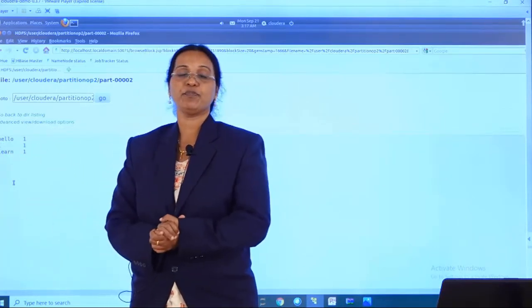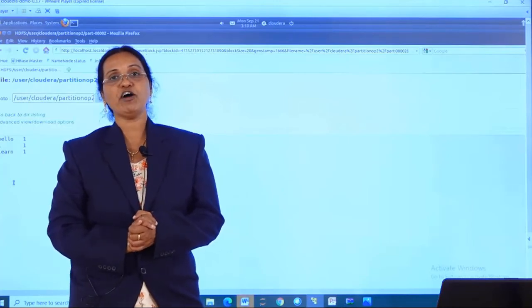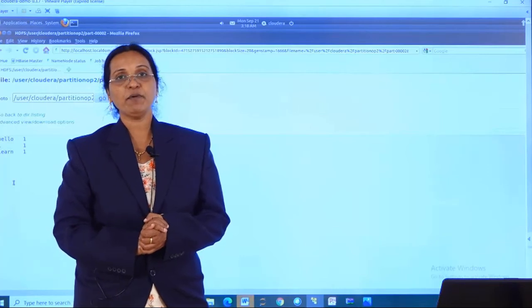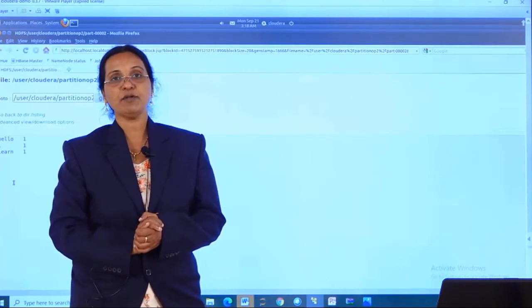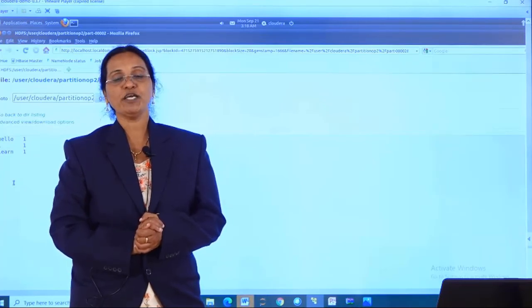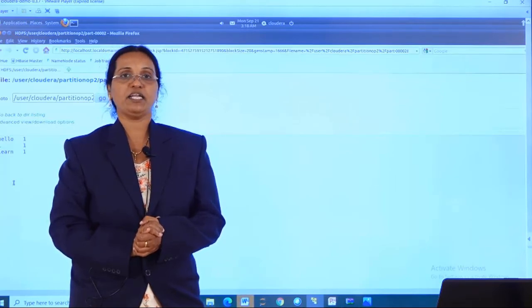That means the same word count program we have done, we have repeated here, but here I have implemented the partitioner concept because I want all the data words in one partition, the Hadoop word in another partition, and the remaining words in another partition. So it is just like running the word count program, but we are creating 3 partitions here.